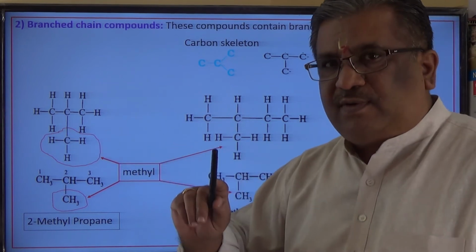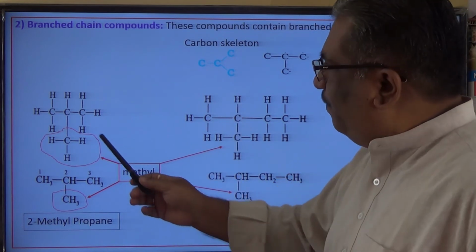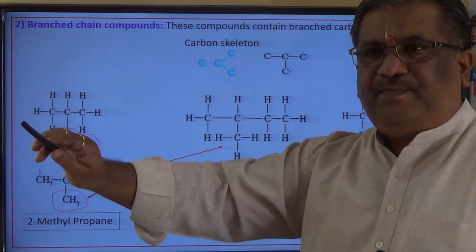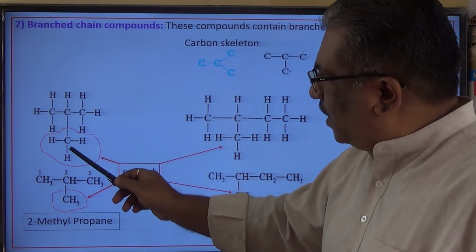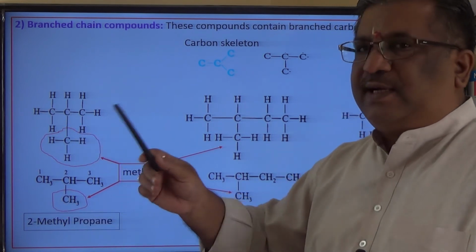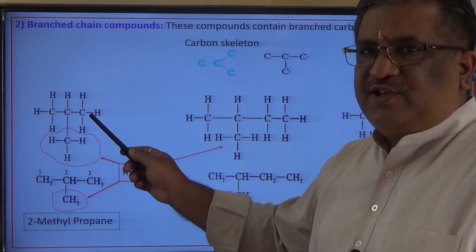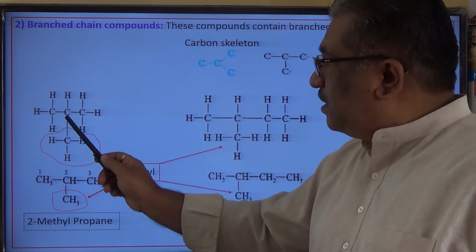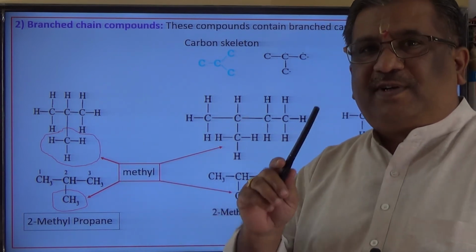In whatever way I count, I am getting 3 carbon atoms, and therefore it is preferable to take the parent chain along the horizontal line, in a straight line. So all of these can also be the parent chain. Now, to avoid the confusion, as there are only 3 carbon atoms whichever way I count, I have a preference to choose this as the parent chain. Number of carbon atoms: 1, 2, 3. Root word prop. All single bond between carbon atoms here? Yes, ane: propane.